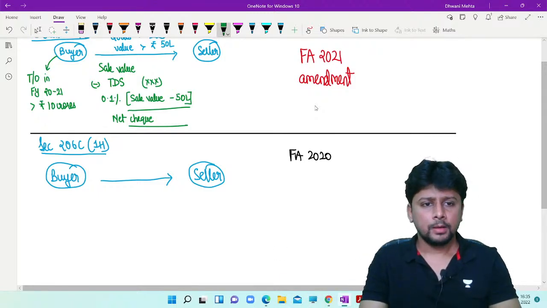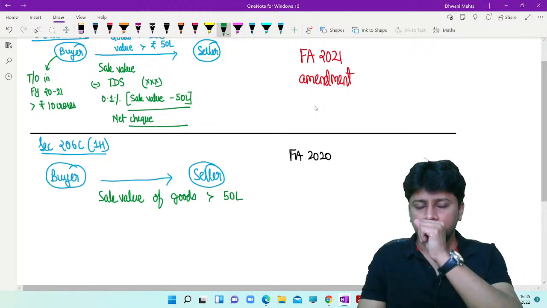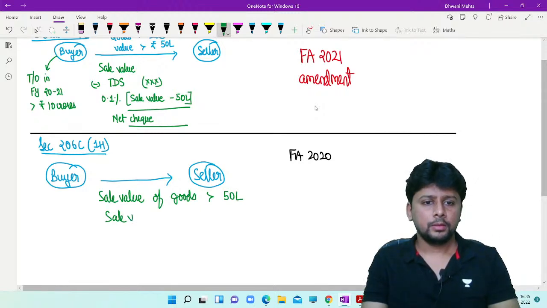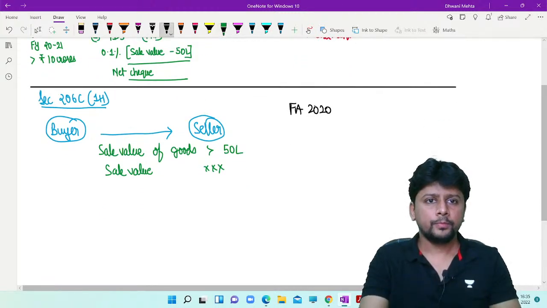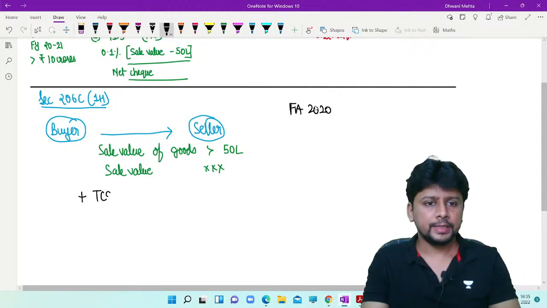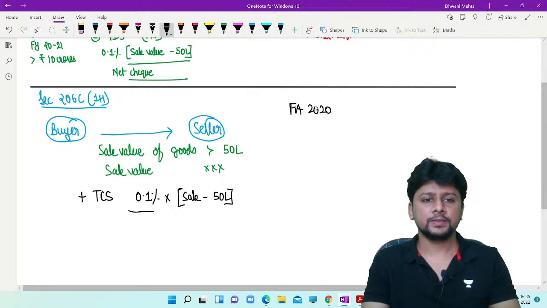If the sale value of your goods exceeds 50 lakhs, then the seller, you will take the sale value and you will have to collect TCS at 0.1% on the sale value which is in excess of 50 lakhs.